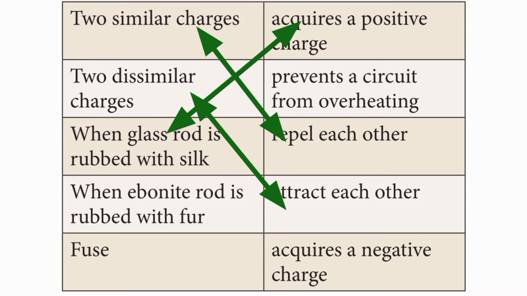When glass rod is rubbed with silk, occurs a positive charge. When ebonite rod is rubbed with fur, occurs a negative charge. Fuse prevents a circuit from overheating.